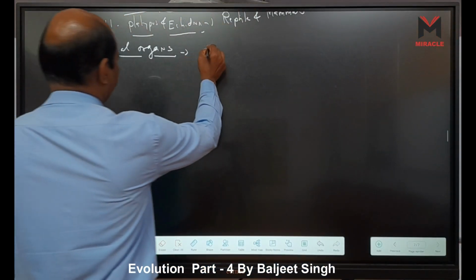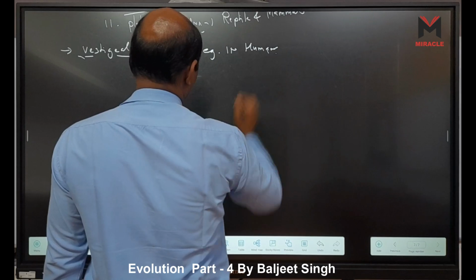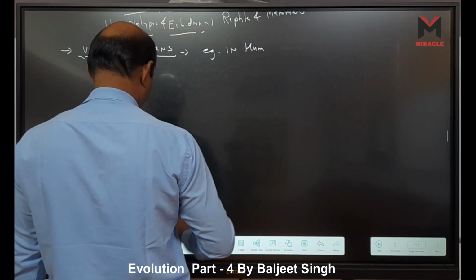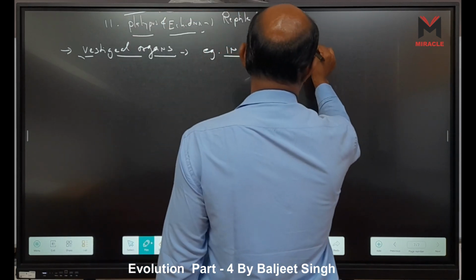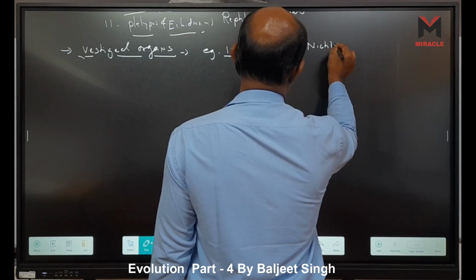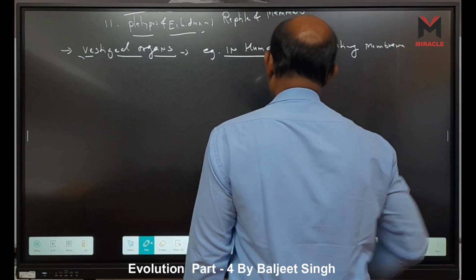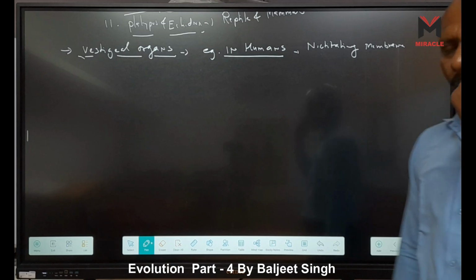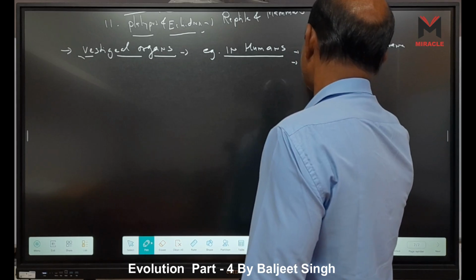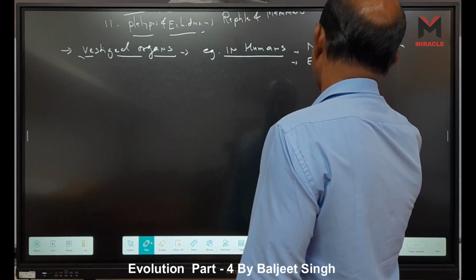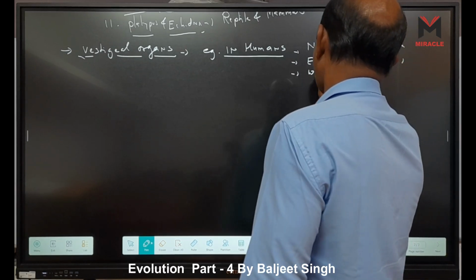As examples in humans, the vestigial organs are, first, the nictitating membrane. In amphibians it is active, but in us it is a vestigial organ, present in the eyes. Second is the ear pinna muscles. Third, the vermiform appendix.